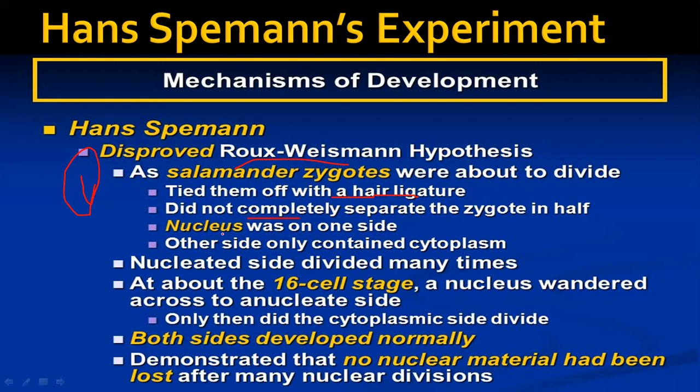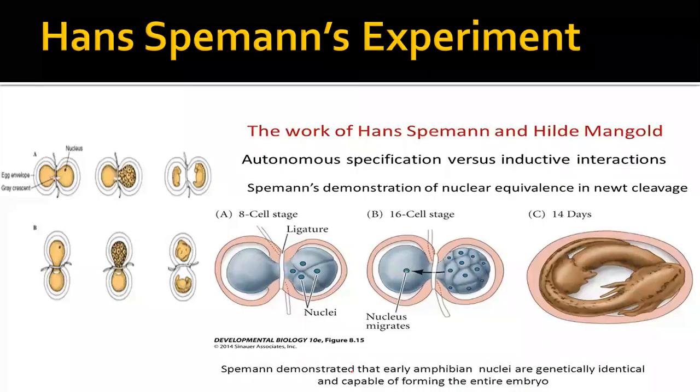So what happened? The nucleus was on one side and the other side only contained cytoplasm. The nucleated side divided many times, and at about the 16-cell stage a nucleus wandered across to the anucleate side. Only then did the cytoplasmic side divide. So both sides developed normally, and it demonstrated that no nuclear material had been lost after many nuclear divisions.